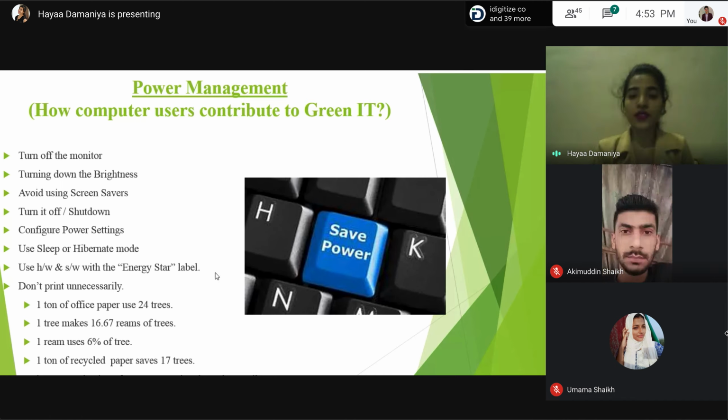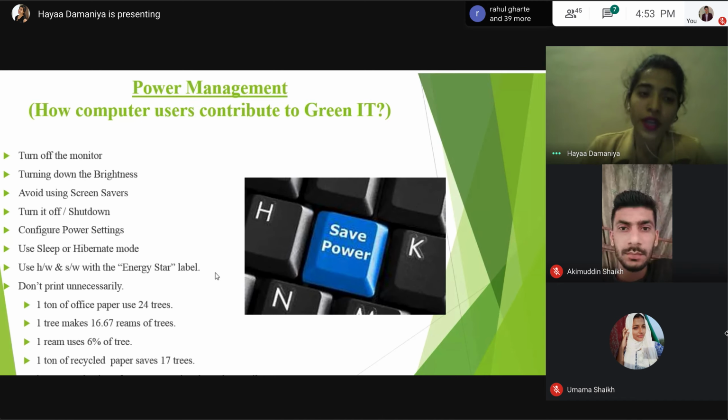Sorry for the inconvenience. Turning down the brightness option on your computer will actually decrease the amount of energy used by your monitor.